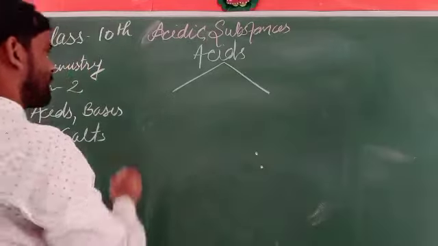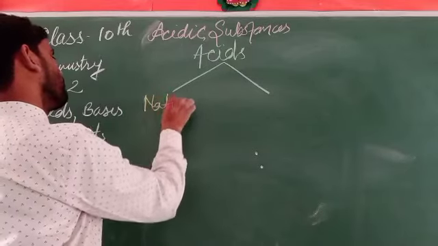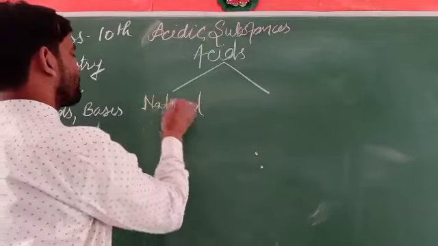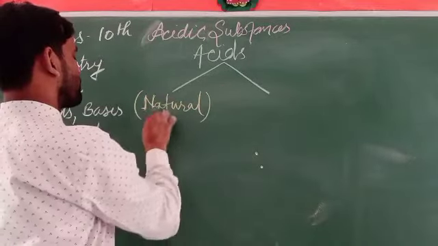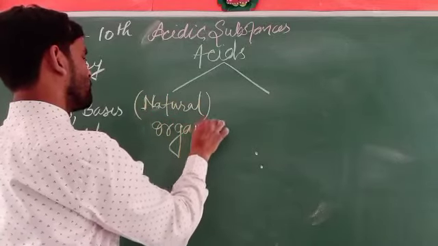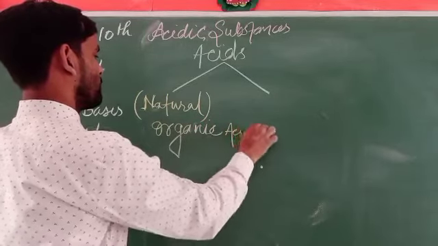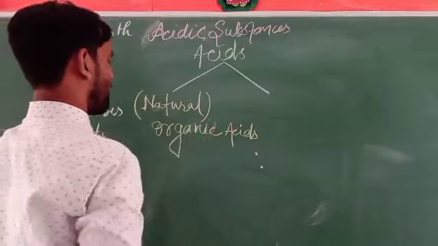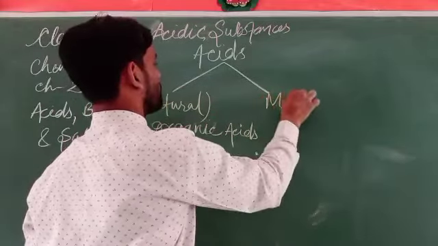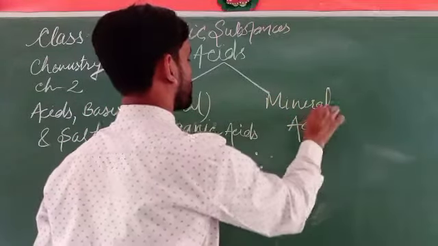These categories are the natural or organic acids, and the second one is mineral acids.